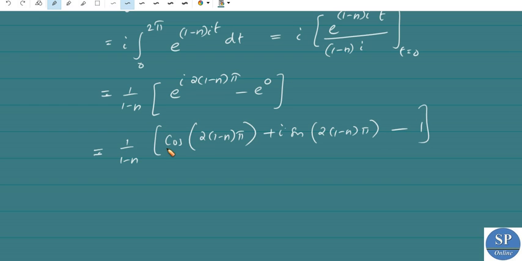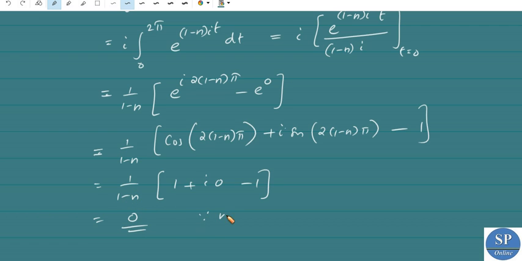We know cos 2nπ is 1. Here 2(1-n) is an even number, so cos(2(1-n)π) is 1 and sin(2(1-n)π) is 0, giving 1 - 1. This is equal to 0.